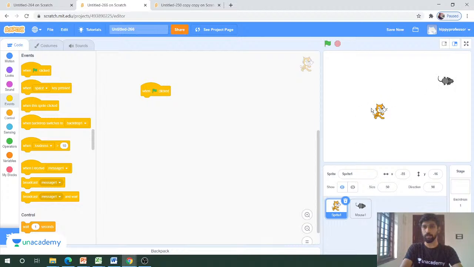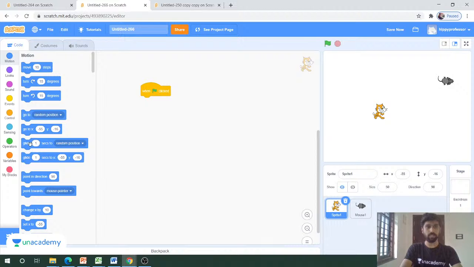So I will put the initial location of the cat as this location. I will go to the motion block and drag go to X and Y. Now, towards the end of the game, the cat will be somewhere over here. So if you start the game again, he will come to the initial location.